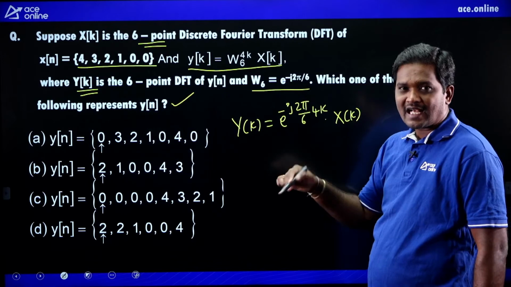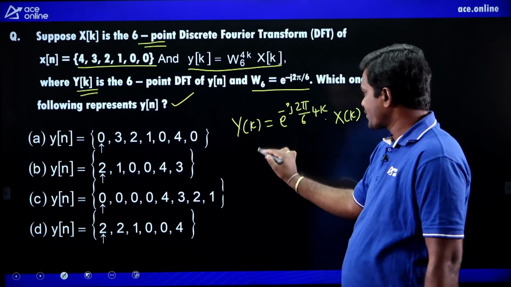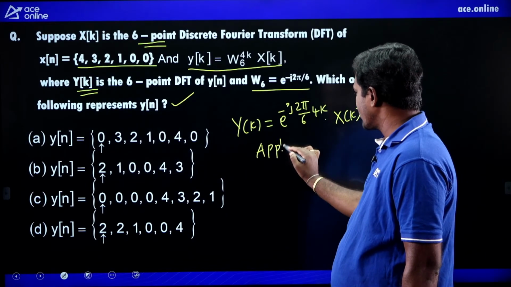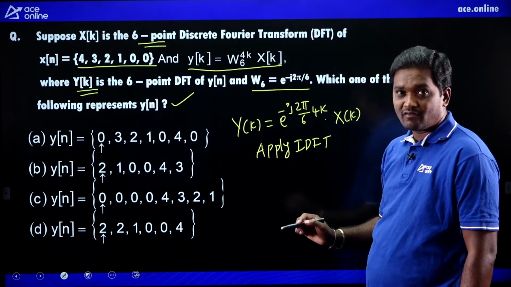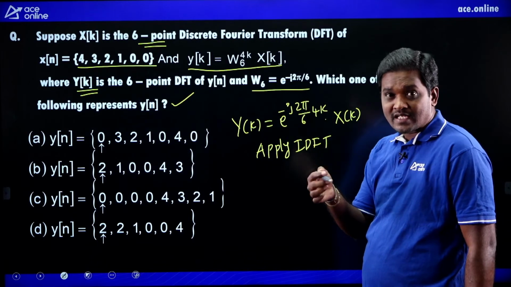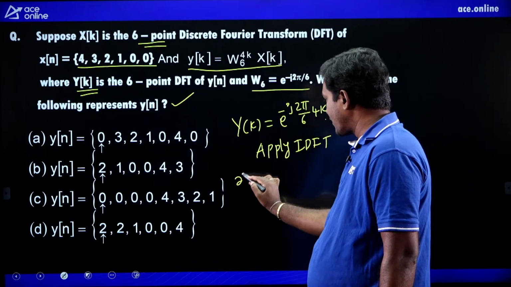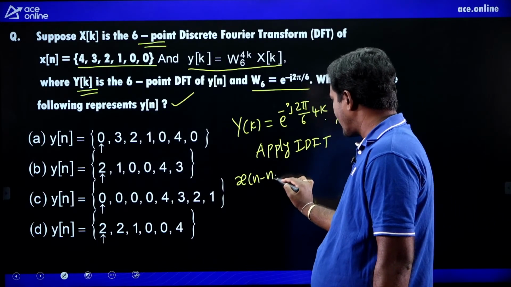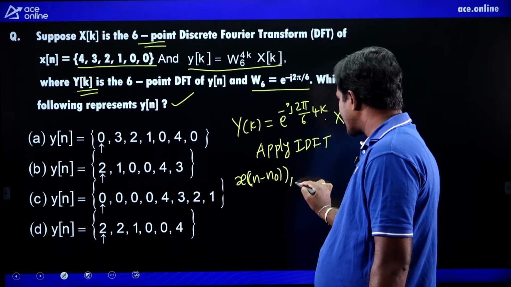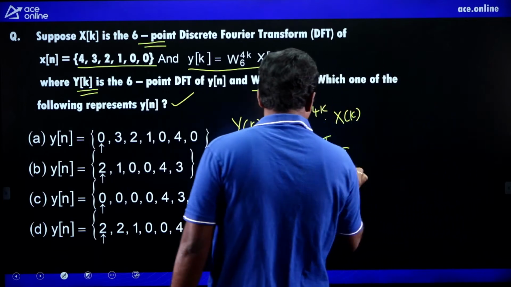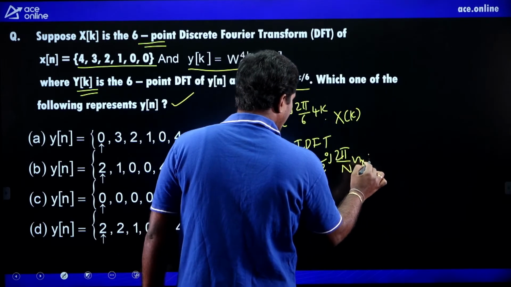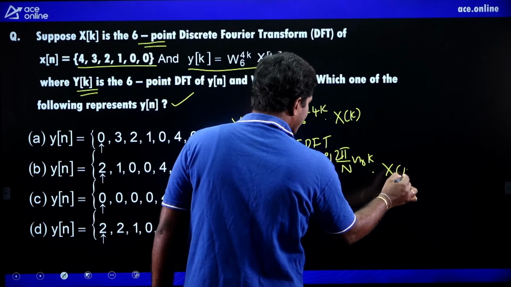He is asking what is y of n, which means apply IDFT to this one. Which property do you have to apply? Circular shift in time domain property. What is the circular shift in time domain property? x of n minus n naught modulo N corresponds to e power minus j 2 pi by N into n naught k into capital X of k.